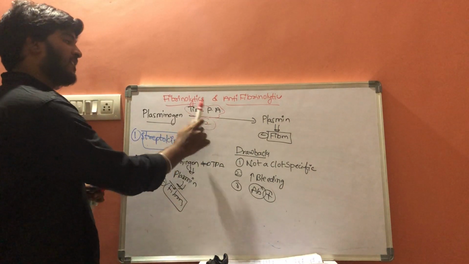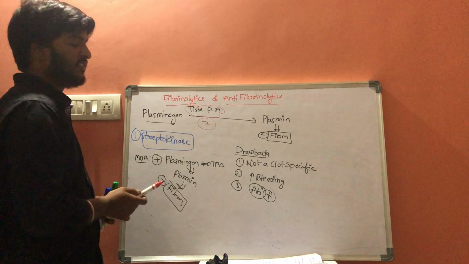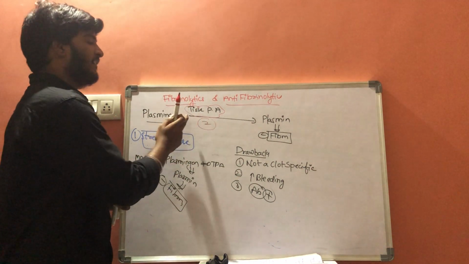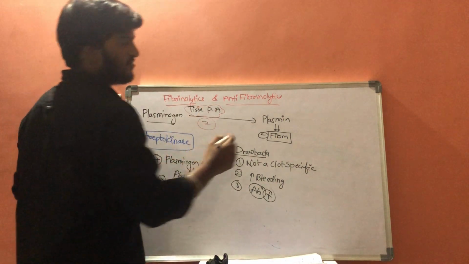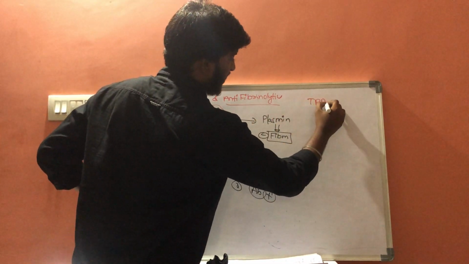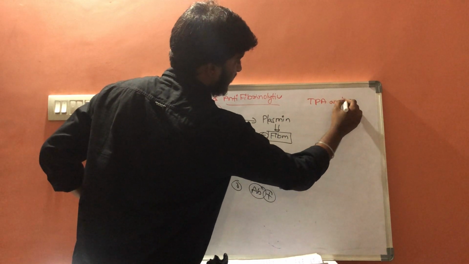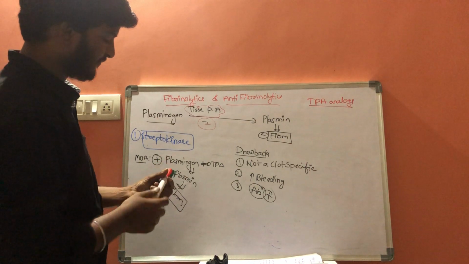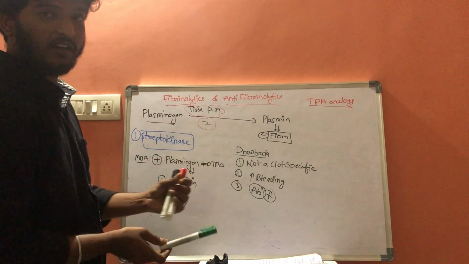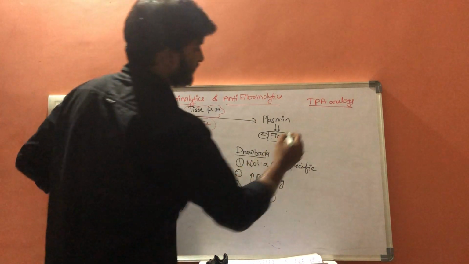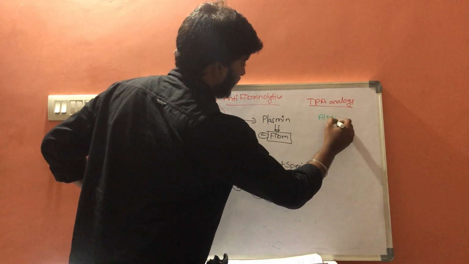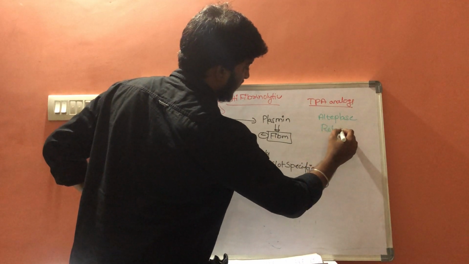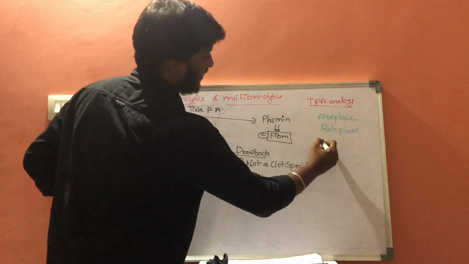A tissue plasminogen activator analog activates the plasminogen. The drugs which come under tissue plasminogen activator analogs are alteplase, reteplase, and tenecteplase.